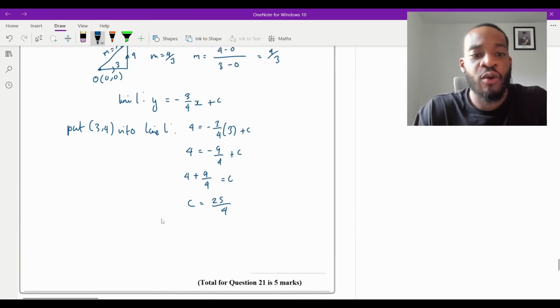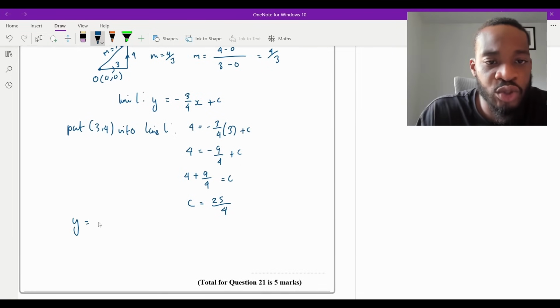So now I have the full equation for line L. So I'm going to say y is equal to minus 3/4 x plus 25 over 4. That is line L.